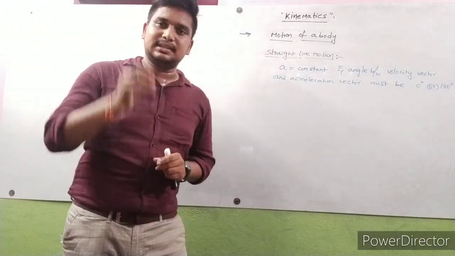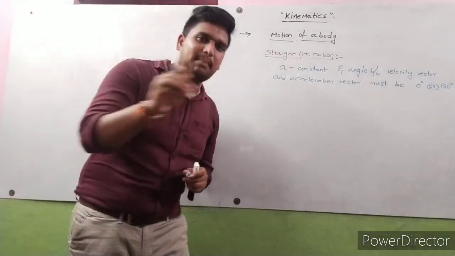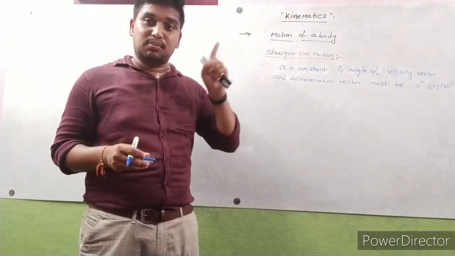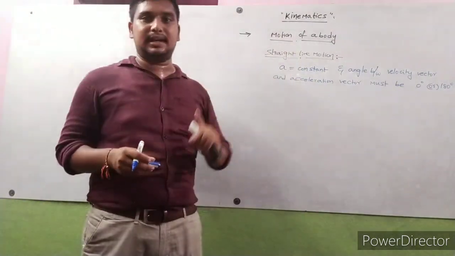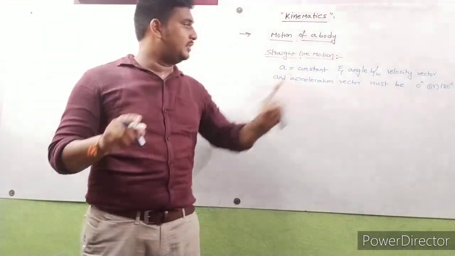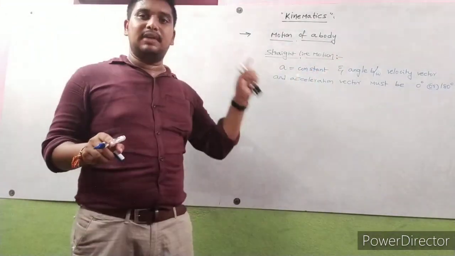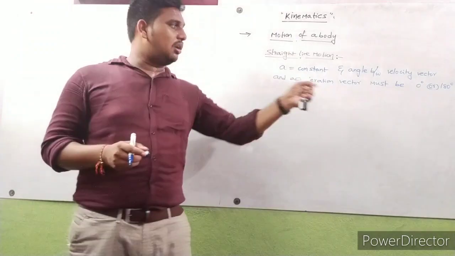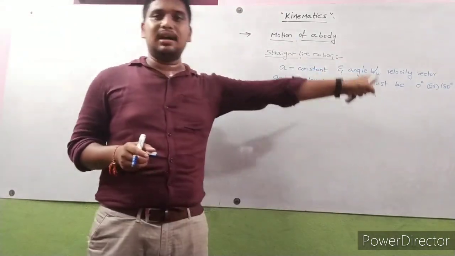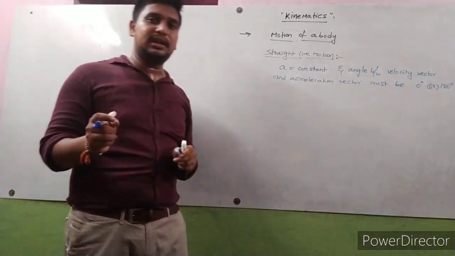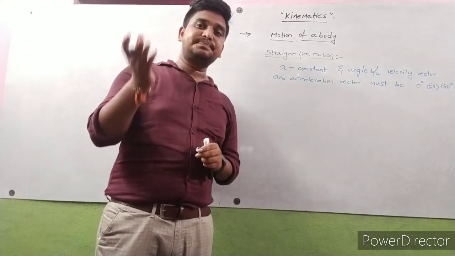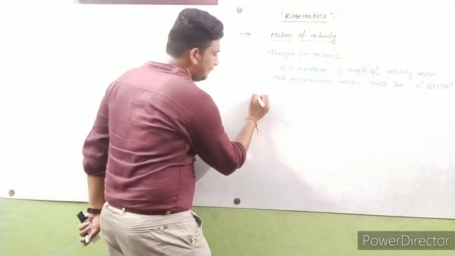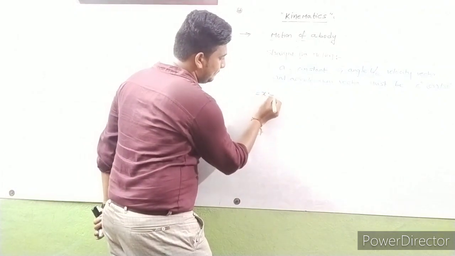And one more thing: the angle between the velocity vector and the acceleration vector is 0 degrees or 180 degrees. If the angle is 0 degrees or 180 degrees, then definitely that motion is straight line motion.